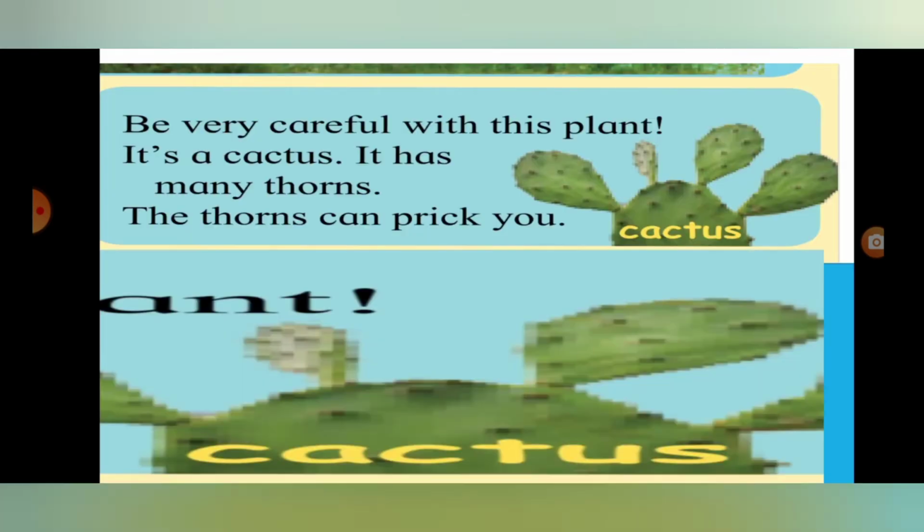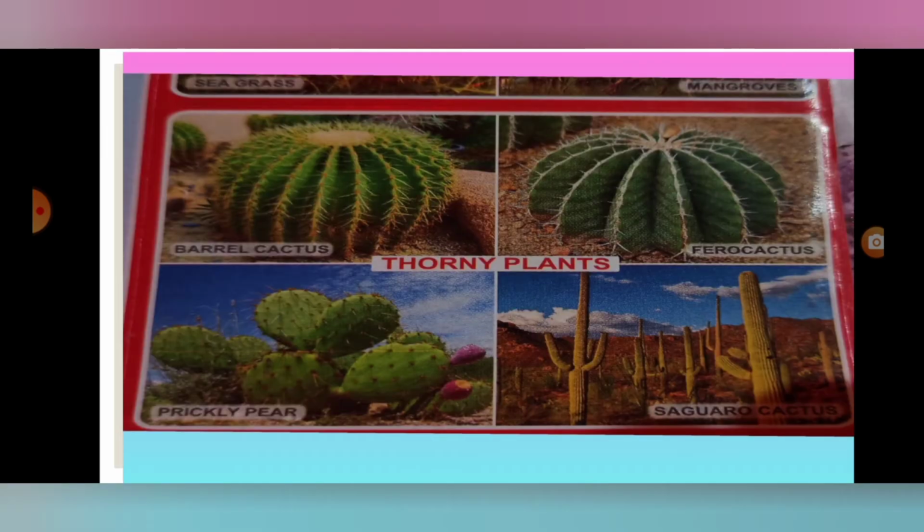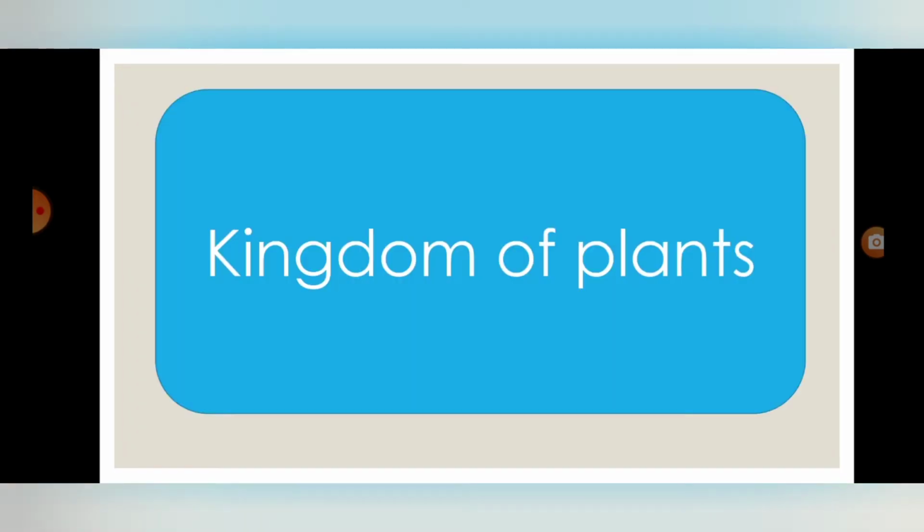Be very careful with this plant. It's a cactus. What is it? Cactus. It has many thorns. What do you see in this? Thorns. The thorns can prick you. So be alert. This is a type of thorny plant, the cactus.